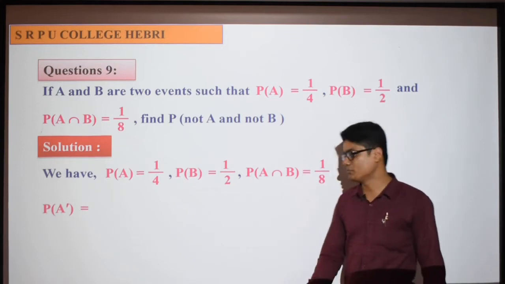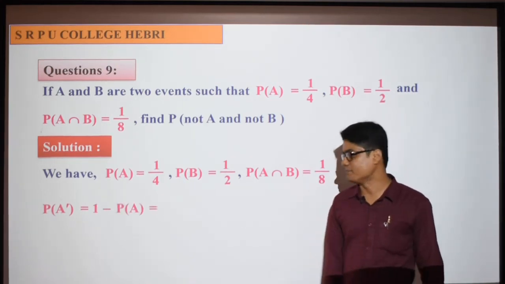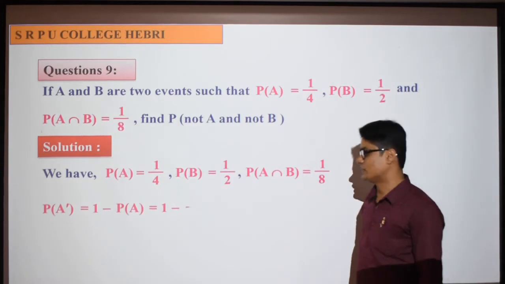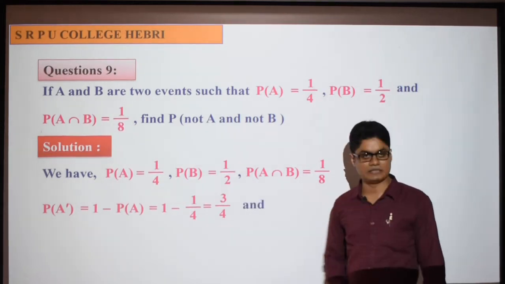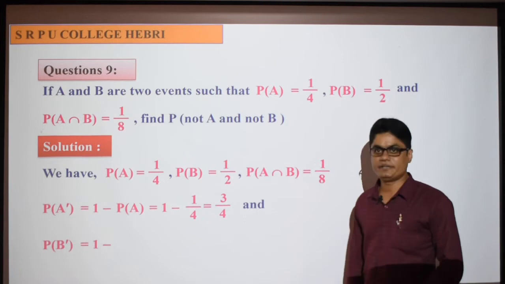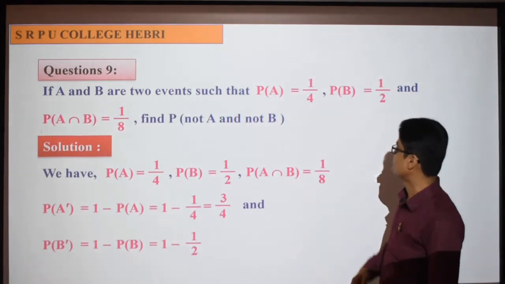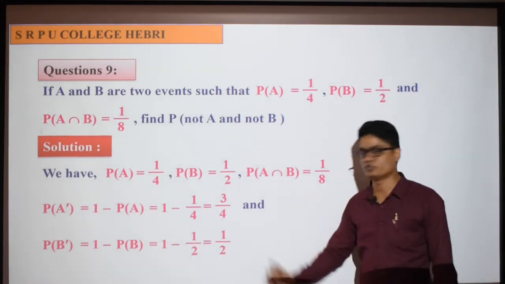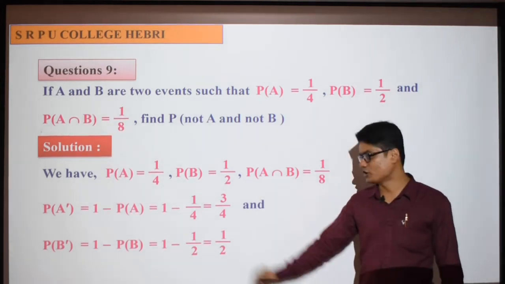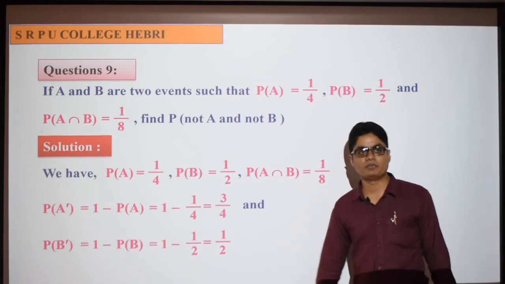So P of A complement is 1 minus probability of A, 1 minus 1/4, so the answer is 3/4. Similarly, probability of B complement is 1 minus probability of B, 1 minus half, which is 1 by 2. So probability of B complement is half, probability of A complement is 3 by 4.